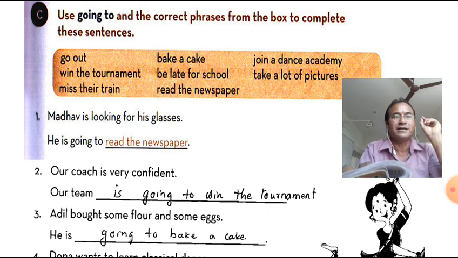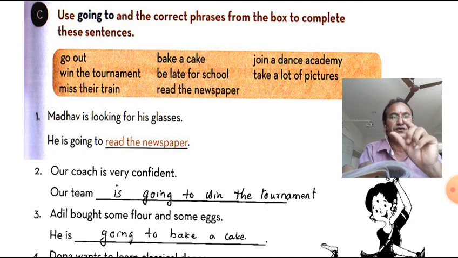Now the second one: our coach is very confident. Here we will have to use going to. Our team is going to win the tournament. Here we do not have to see the intention, the request or prediction; just use going to, because commonly going to is used in place of will or shall. If you are asked to use it there, then you can use it. So in a short period of future, it is going to be. That's why we have used that.